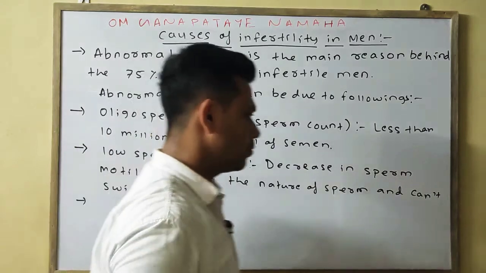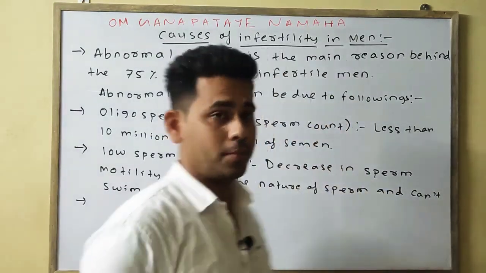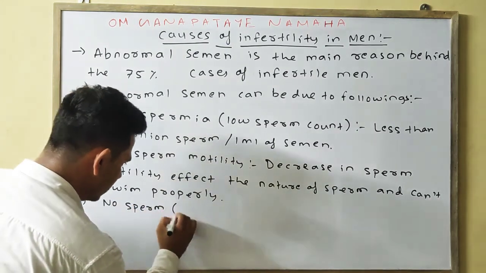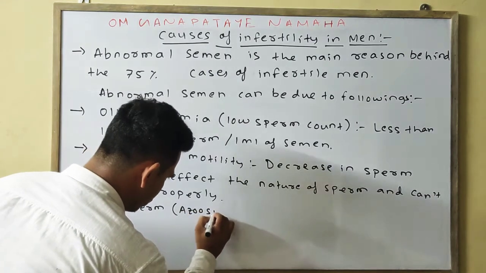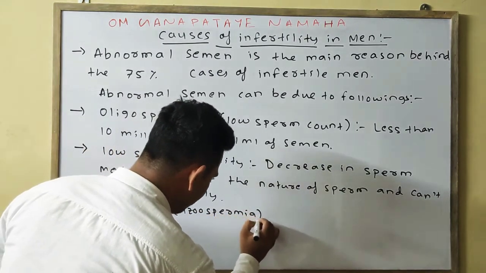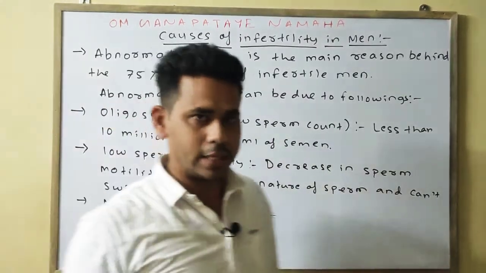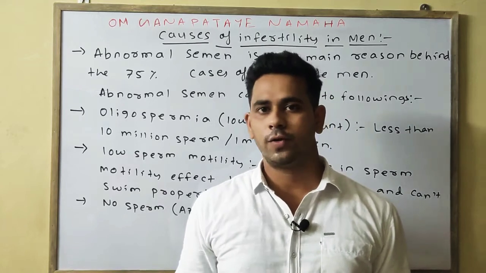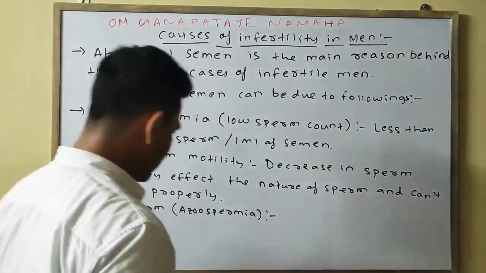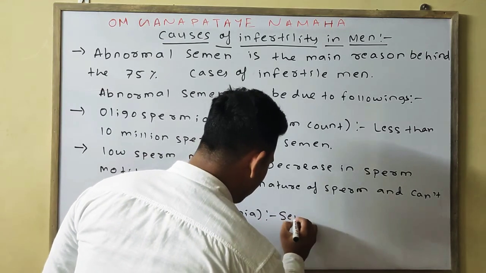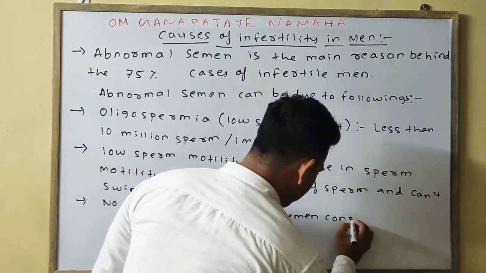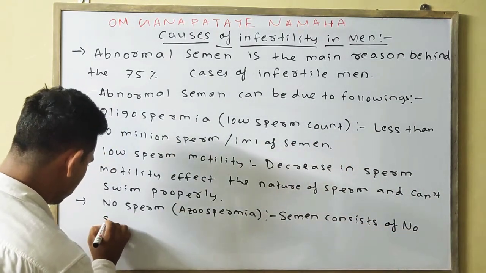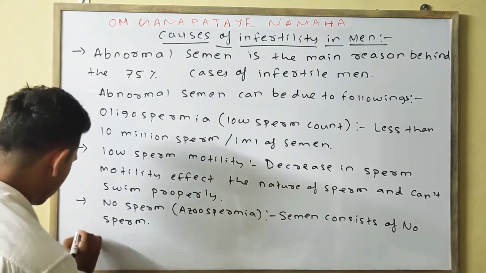Third point is no sperm, or azoospermia. Obviously, if the sperm is present, then only it will fuse with or fertilize the ova. If there is no sperm, then there is no fertilization, which eventually leads to infertility. So we can say semen consists of no sperm.